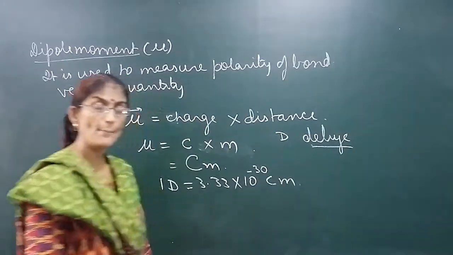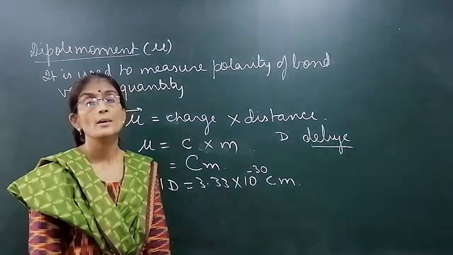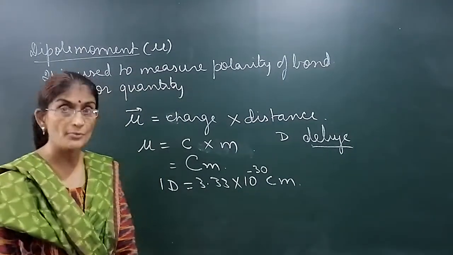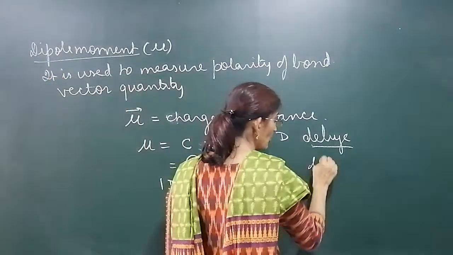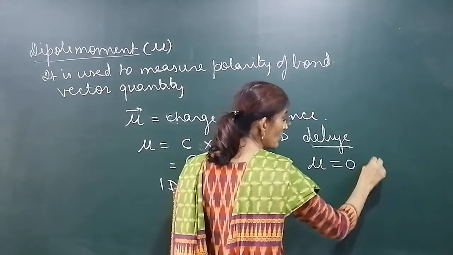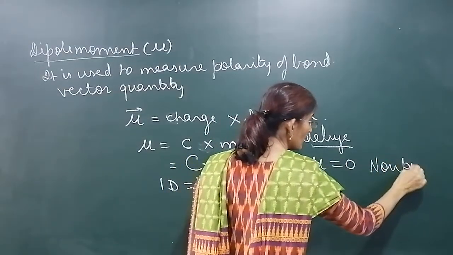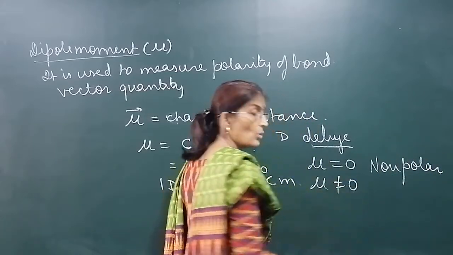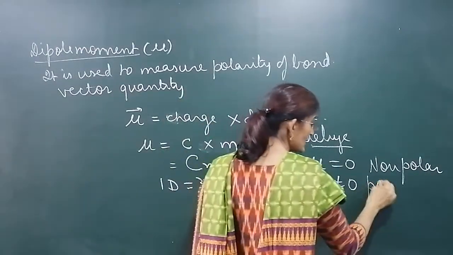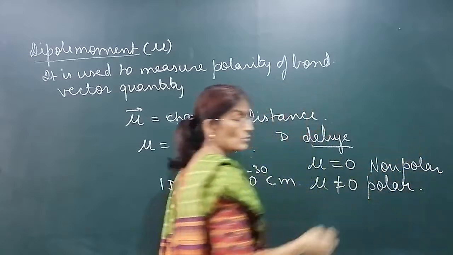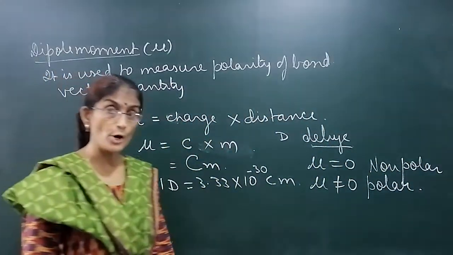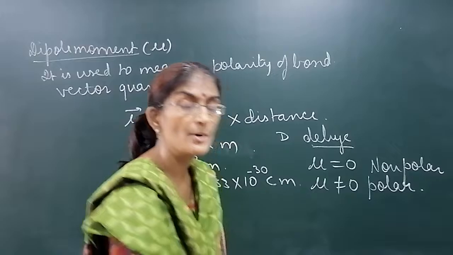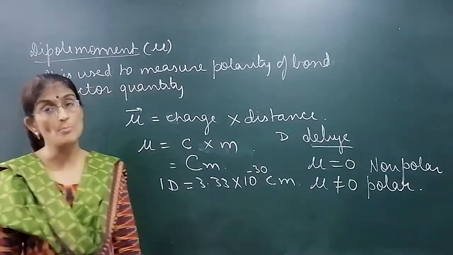Dipole moment is measured in Debye unit. If the dipole moment of the overall molecule is 0, we can say the molecule is non-polar. And if the overall dipole moment is not 0, we can say that the molecule is polar. So whether the molecule is polar or non-polar is measured by the dipole moment of the molecule.